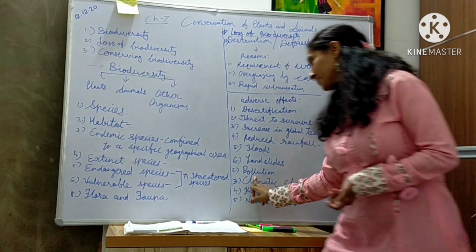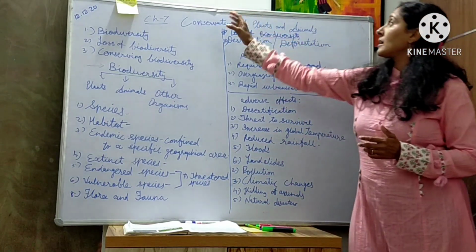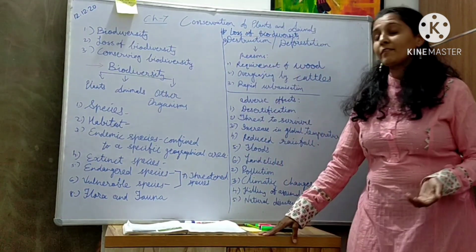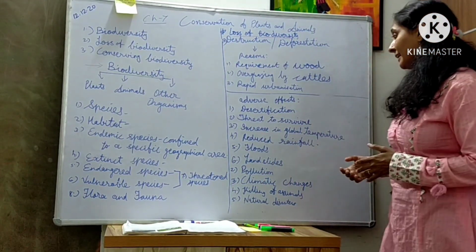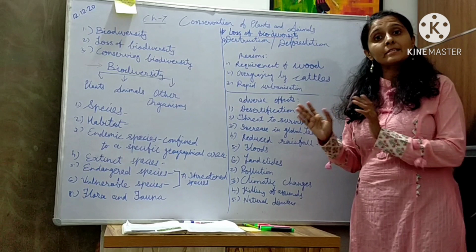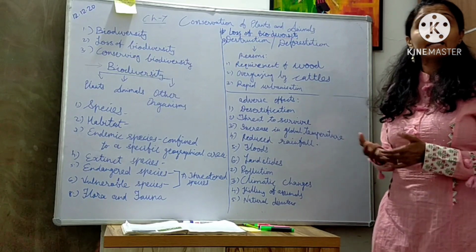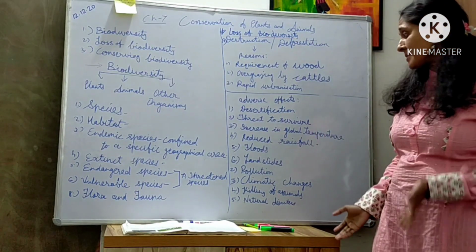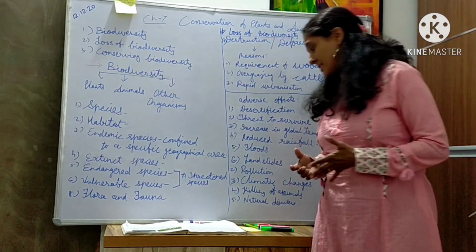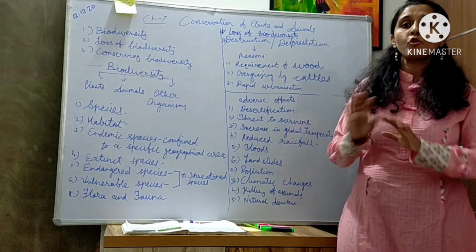Second, we have pollution. Pollution of air, water and land also affects plants and animals. Third point, we have climatic changes. Natural and human activities lead to the global temperature rise, and that is the reason for the climatic changes, which is also a reason for the destruction of plants and animals. Next point, we have killing of animals. Many animals and birds are killed for their meat, skin and other body parts. And the last point is natural disasters. Earthquakes, floods, droughts, tsunamis and also hurricanes contribute to the reduction of plants and animals over large areas.